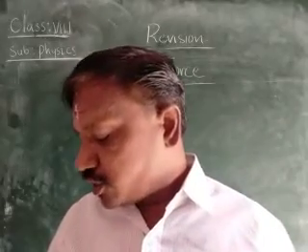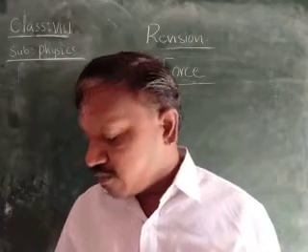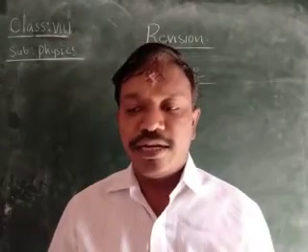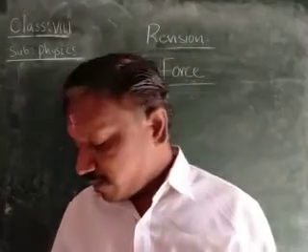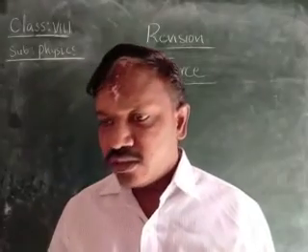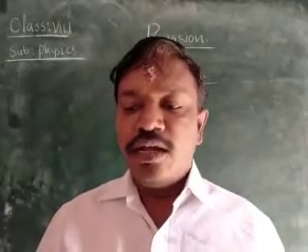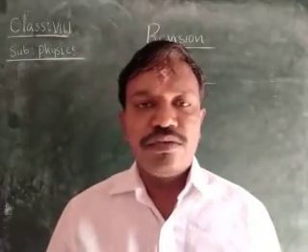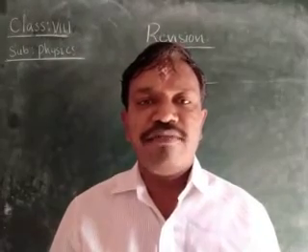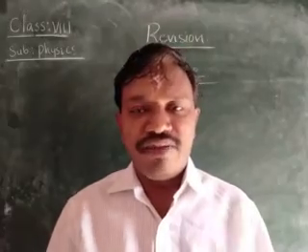A field is a three-dimensional region of influence. If an object is kept at any point in the region, it is influenced by the field. Normally, for magnetic force, the space around the magnet where its influence is exerted is called a field, an electric field or a magnetic field.